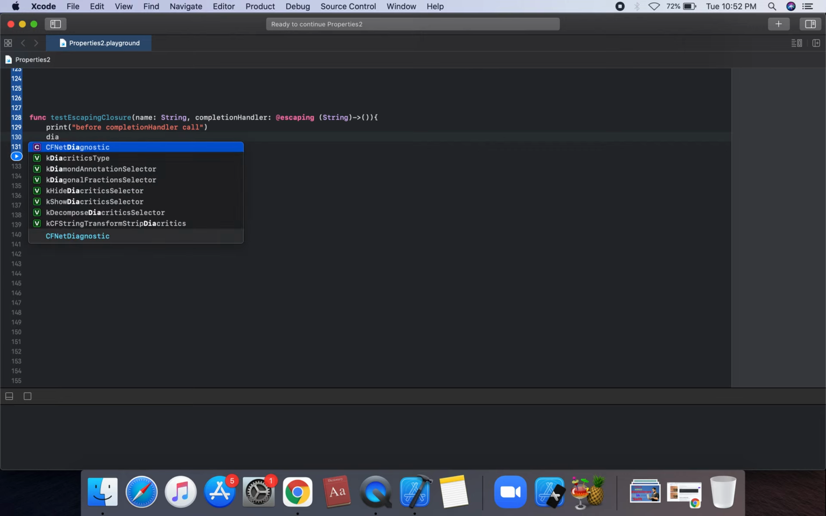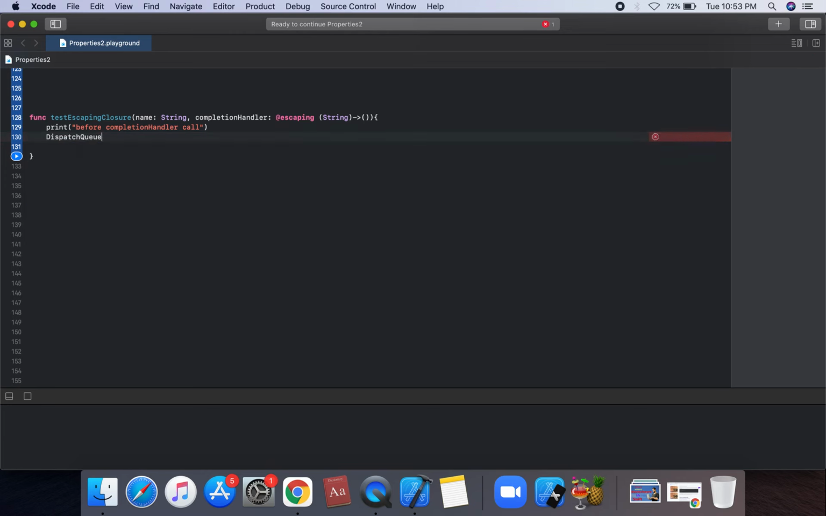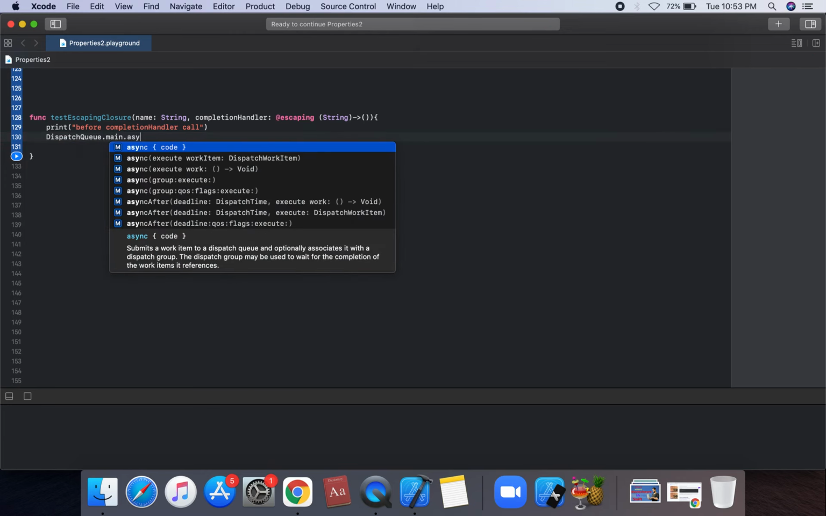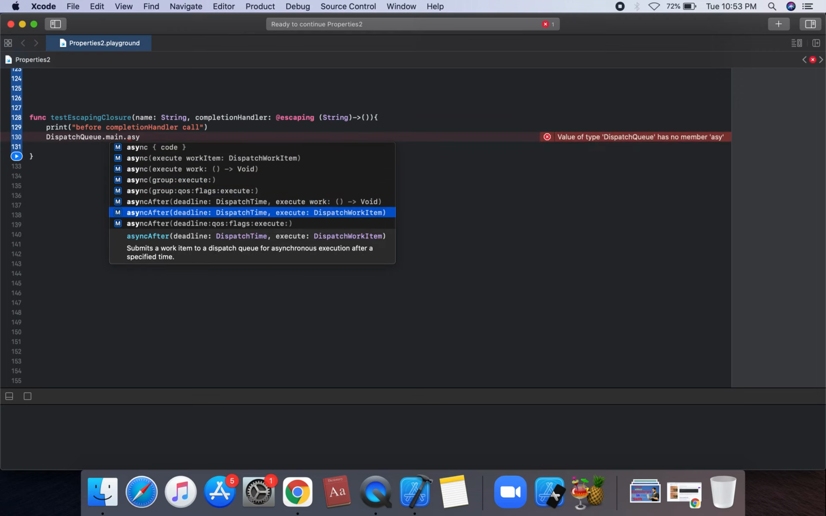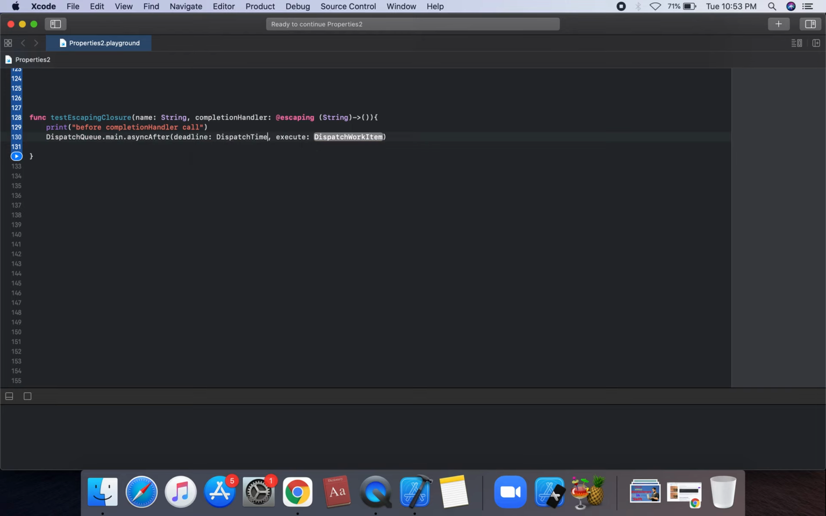So DispatchQueue.main.asyncAfter, with deadline DispatchTime.now plus .seconds, the wait in seconds. Suppose we have a 2 second wait. So inside the body of this dispatch time we execute and create a print statement, "call completion handler". We can use the print statement when calling the completion handler.